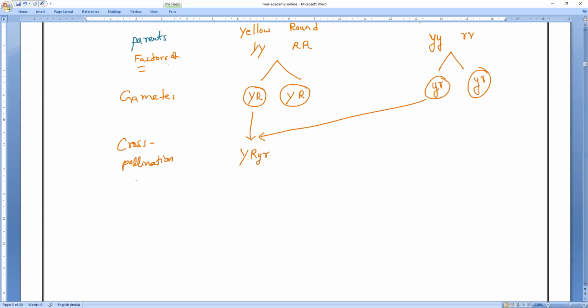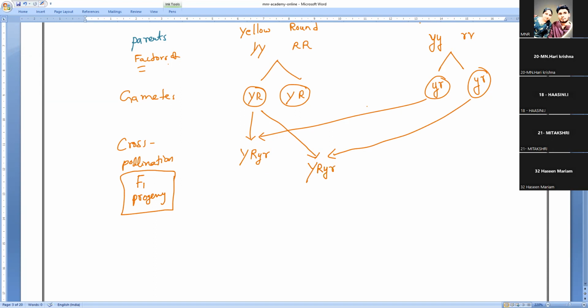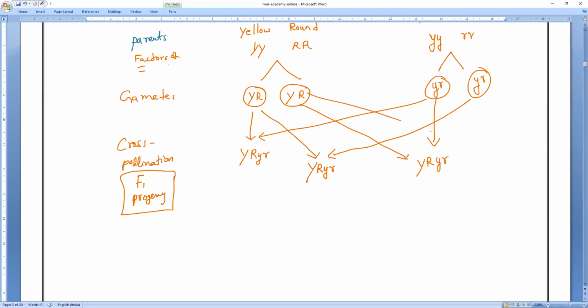So that's all. This we can call the F1 progeny. What is this, everybody? Capital Y, capital R, capital Y, small r. Next, capital Y and this one. Capital Y, capital R, small y, small r. Next, this one, capital Y, capital R, small y, small r. Next, the last one, again capital Y, capital R, small y, small r. You just adjust it and write it.